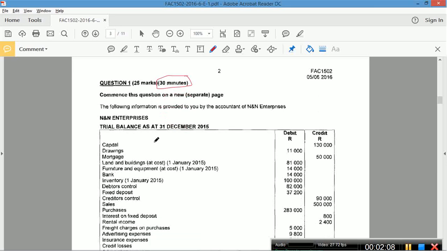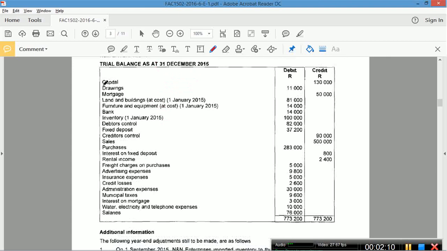Okay. Alright, so capital, don't need it, it's owner's equity. Drawings, don't need it, it's owner's equity. Mortgage is a loan, don't need it. Land and buildings, asset. Furniture, equipment, asset. Bank, asset. Inventory, that I do need.